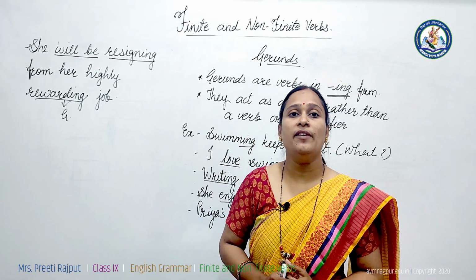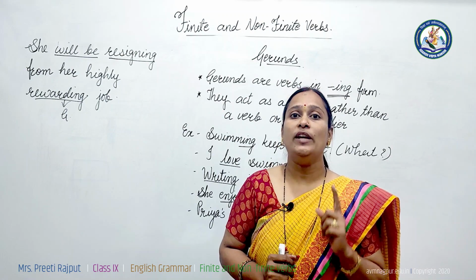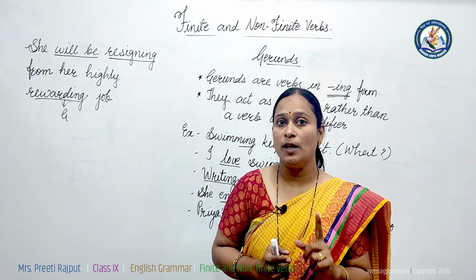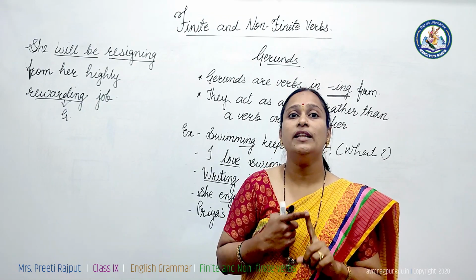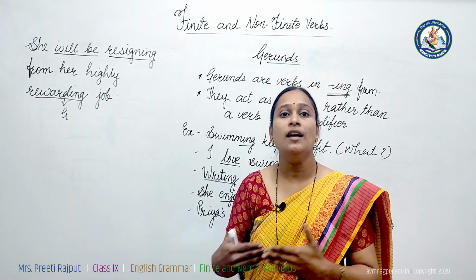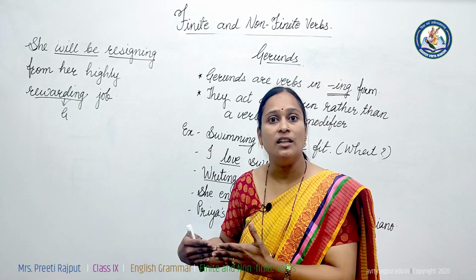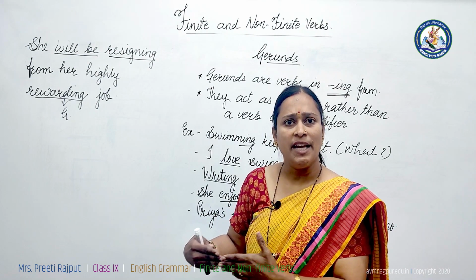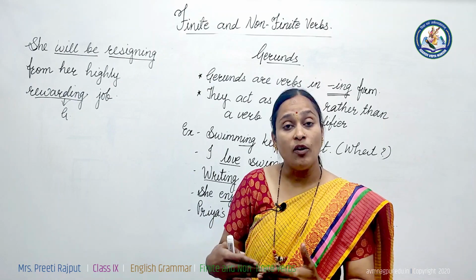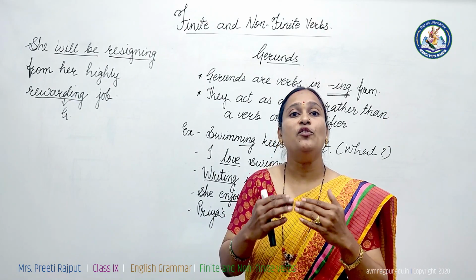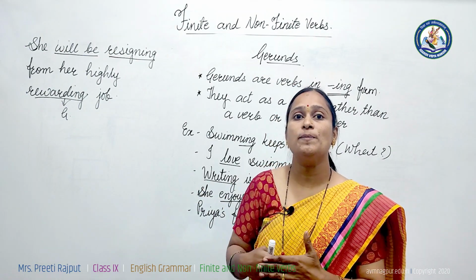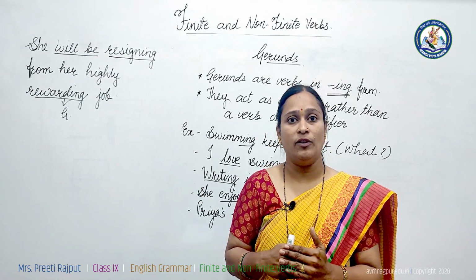So let us quickly revise what we have learned in this session. We have seen finite and non-finite verbs. Finite verbs are verbs that change with tense, number and person. As we change the tense of the sentence, these verbs change. They are called finite verbs. If we change the person, first person to second, second to third, the verbs change, that is finite. If we change the number, singular to plural, verbs change. These verbs are called finite verbs.